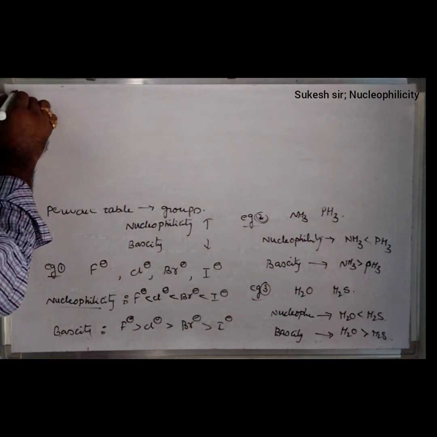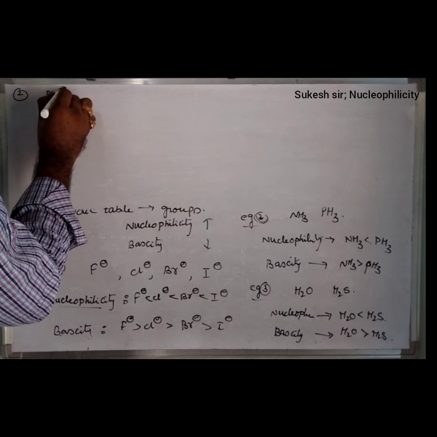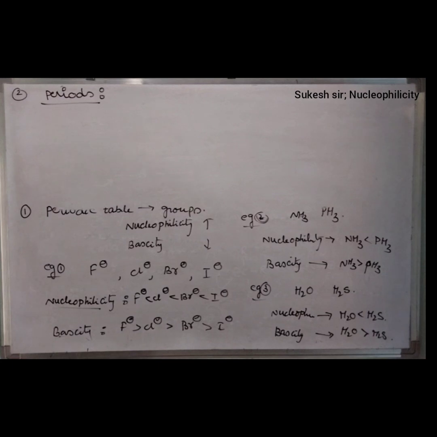Now the other important point in the periodic table is regarding the periods. Friends, we know that if the elements are arranged in horizontal rows, it is considered as periods, and vertical columns are considered as groups.